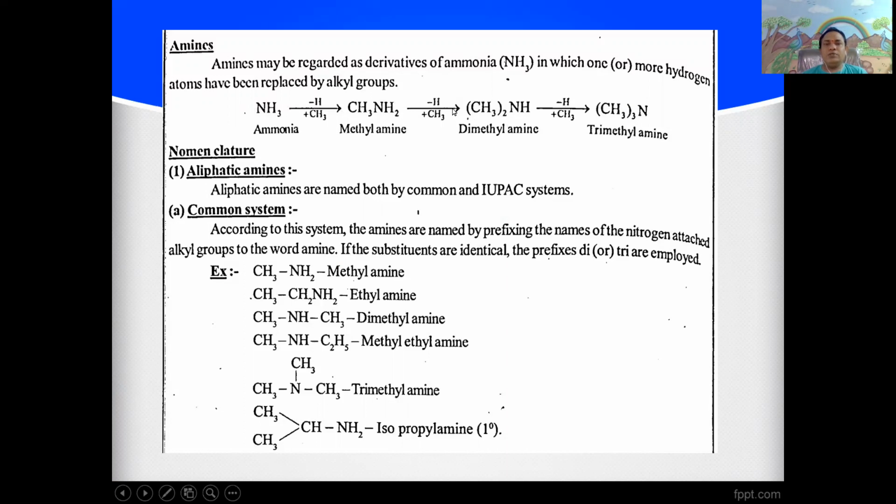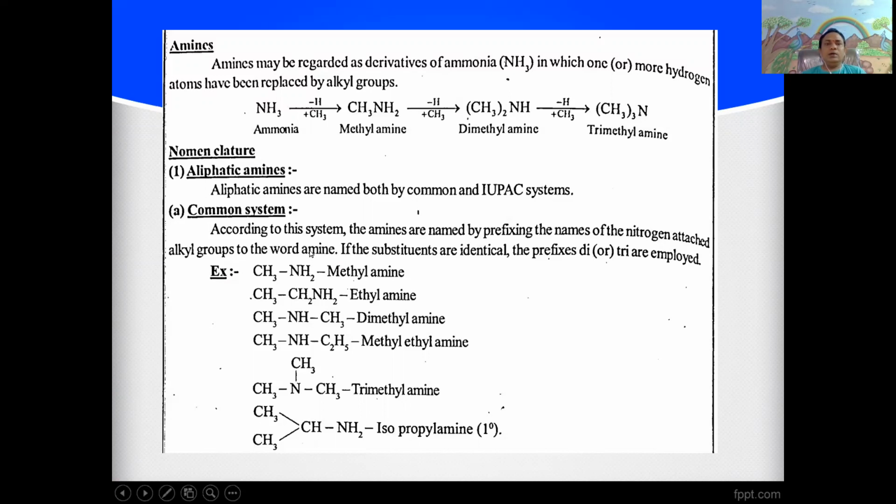Further alkylation gives dimethylamine, a secondary amine. Further alkylation gives trimethylamine, a tertiary amine. Further alkylation gives quaternary salts.